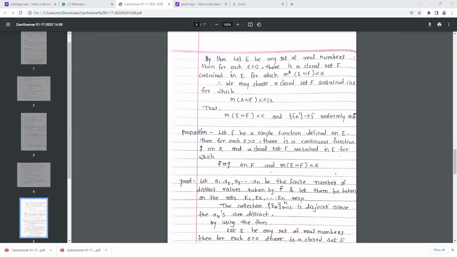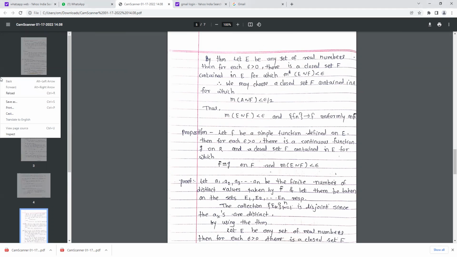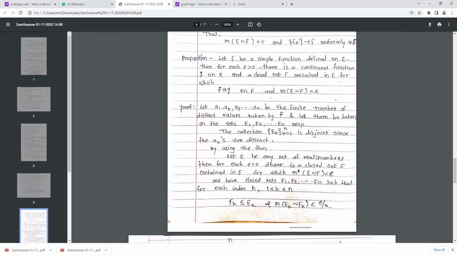Now see the next proposition. Let f be a simple function defined on E, then for each epsilon greater than 0, there is a continuous function g on R and a closed set F contained in E for which f is equal to g on F and the measure of E minus F is less than epsilon. Okay, that means what is given?